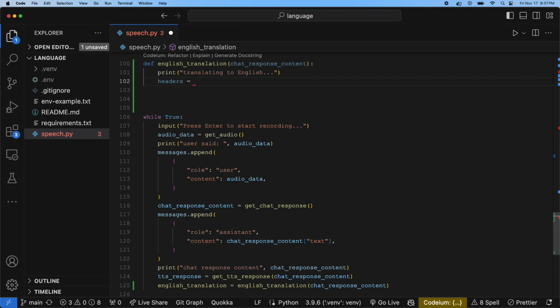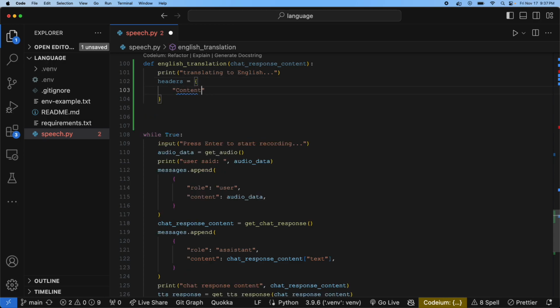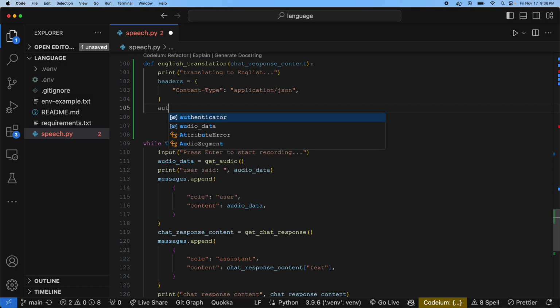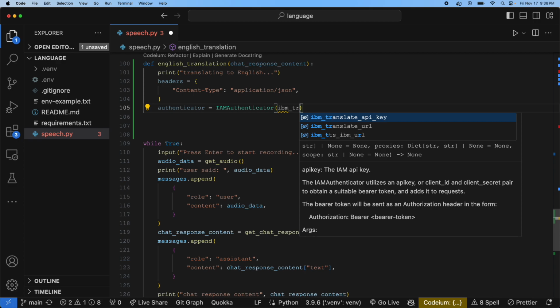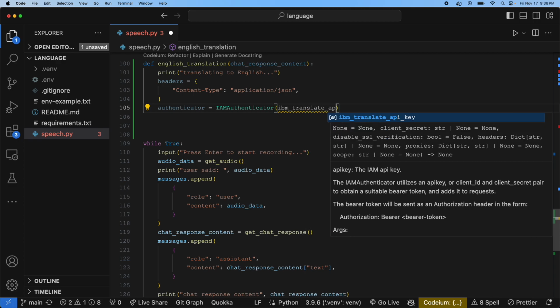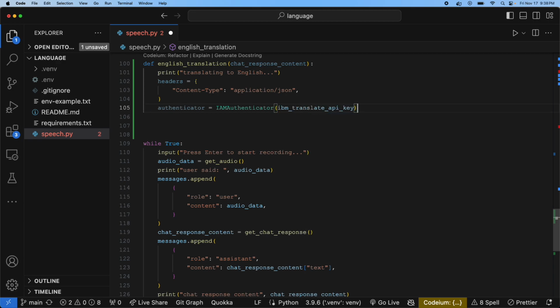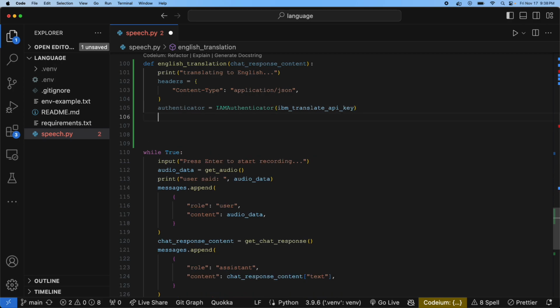We need to establish our headers, which is the content type of JSON. We need our authenticator. So we use the IAM authenticator, and we pass in our IBM Translate API key. Different API keys for each of these modules that you sign up for when you create your IBM account.